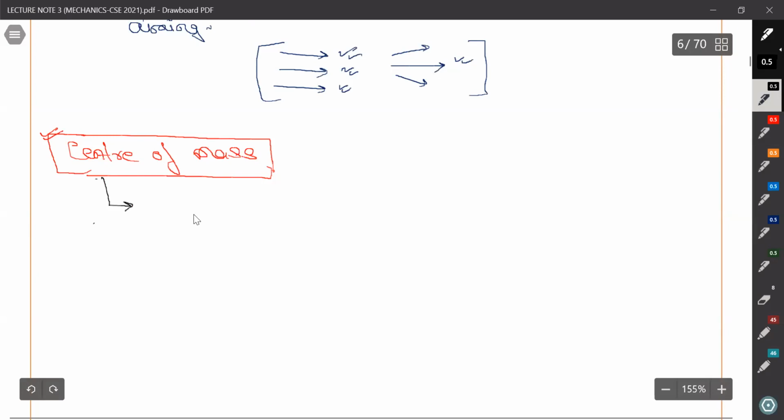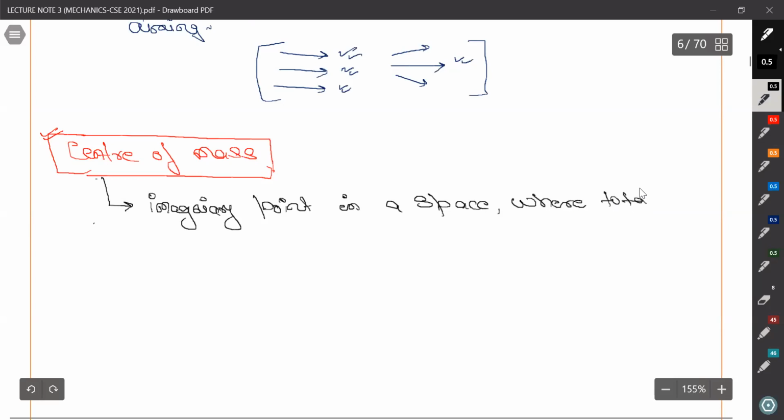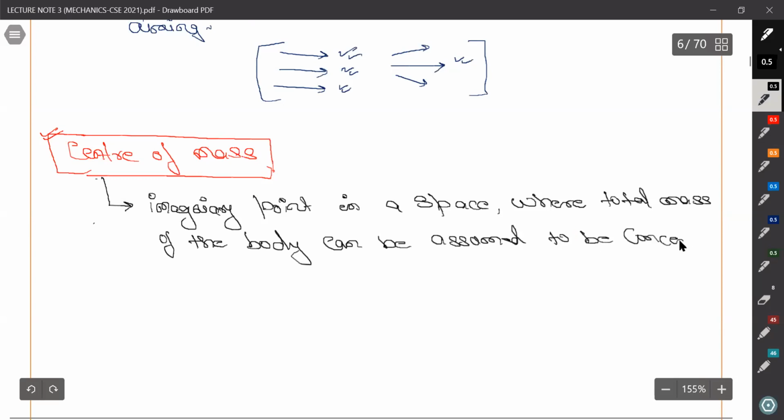So what is the center of mass? First of all, center of mass is an imaginary point in space where the total mass of the body can be assumed to be concentrated.